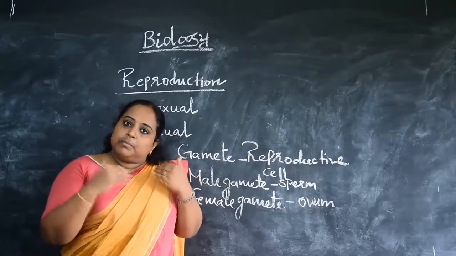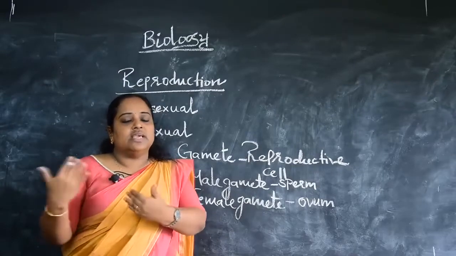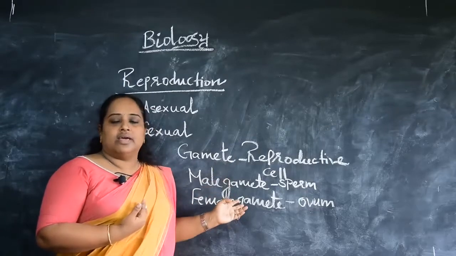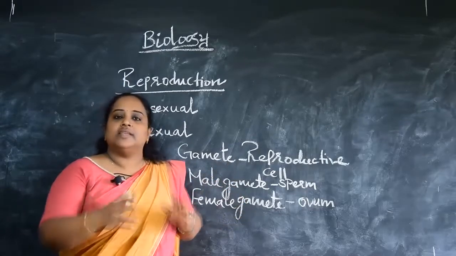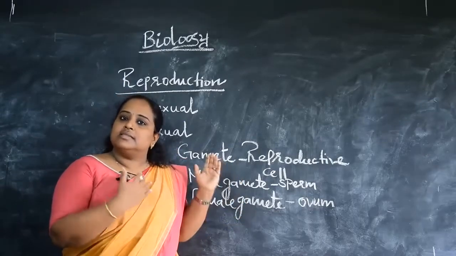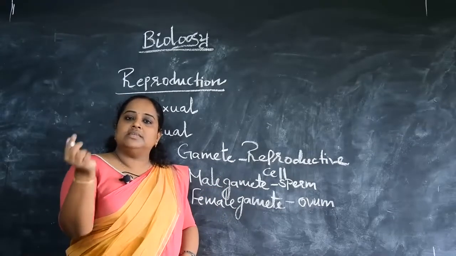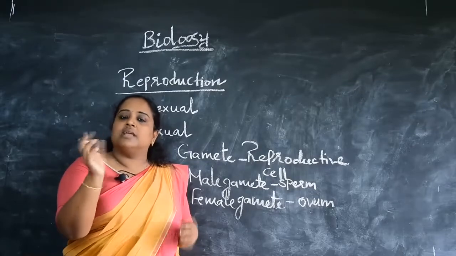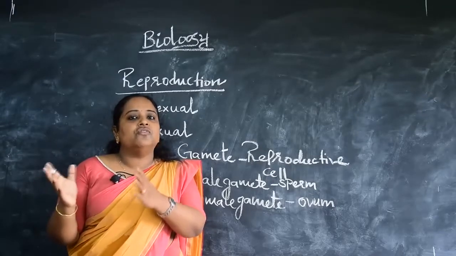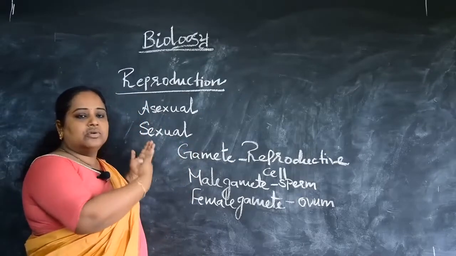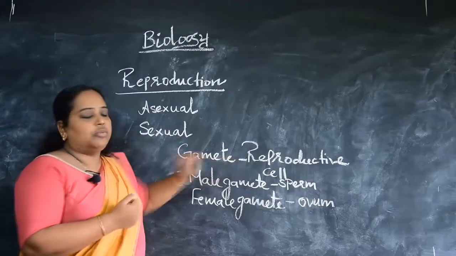Why? Because the male gamete and female gamete are necessary in sexual reproduction. Only when we have a male gamete and a female gamete will there be fertilization and formation of an embryo or zygote. That is the basis of sexual reproduction.